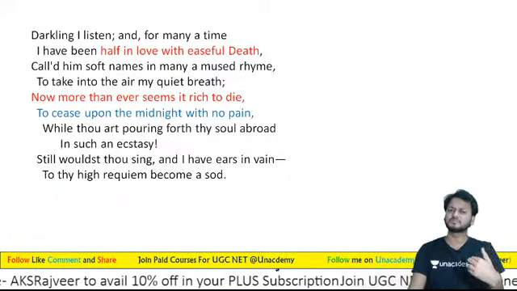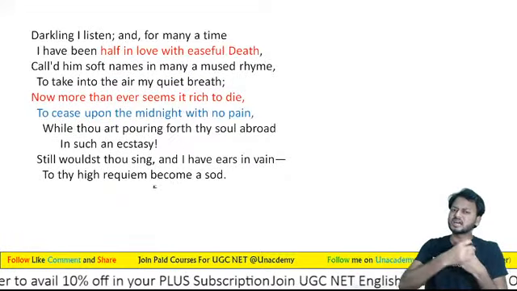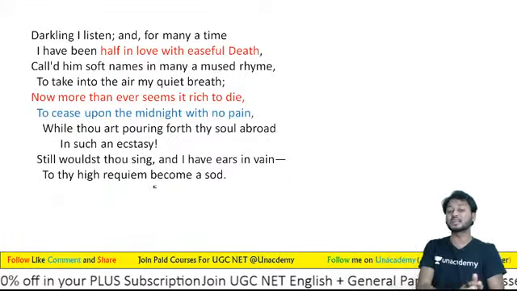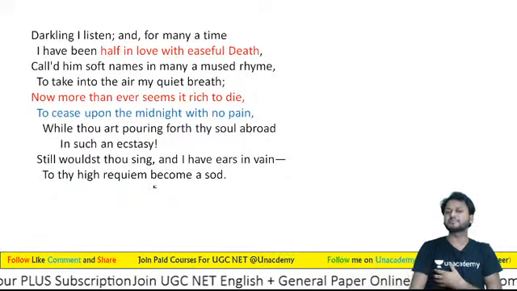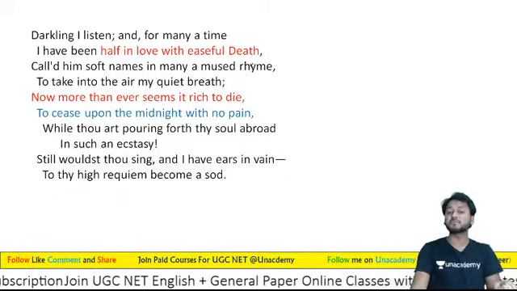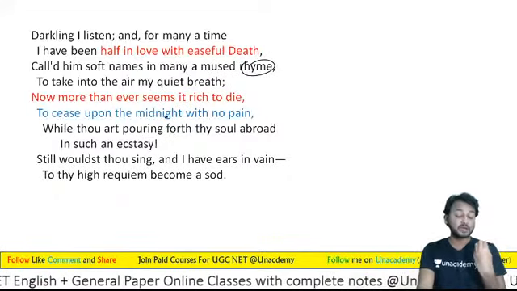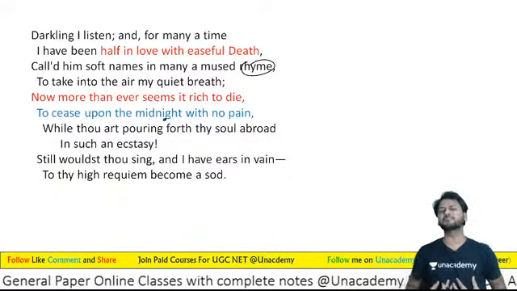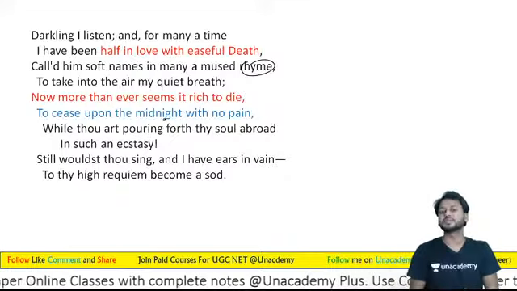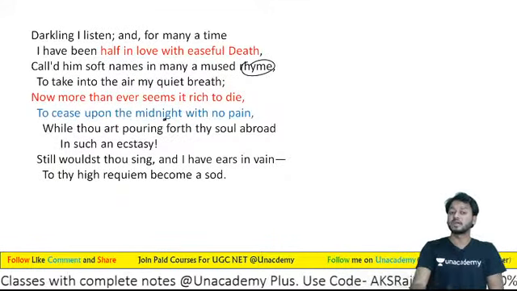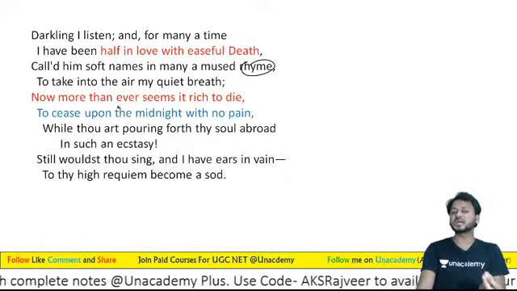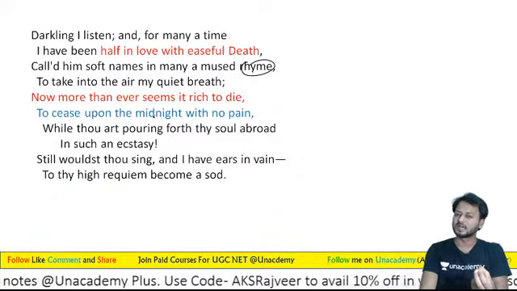And sometimes Darkling, I have given so many names in my rhyme, to take into the air my quiet breath. And even I have requested to take my breath into air.